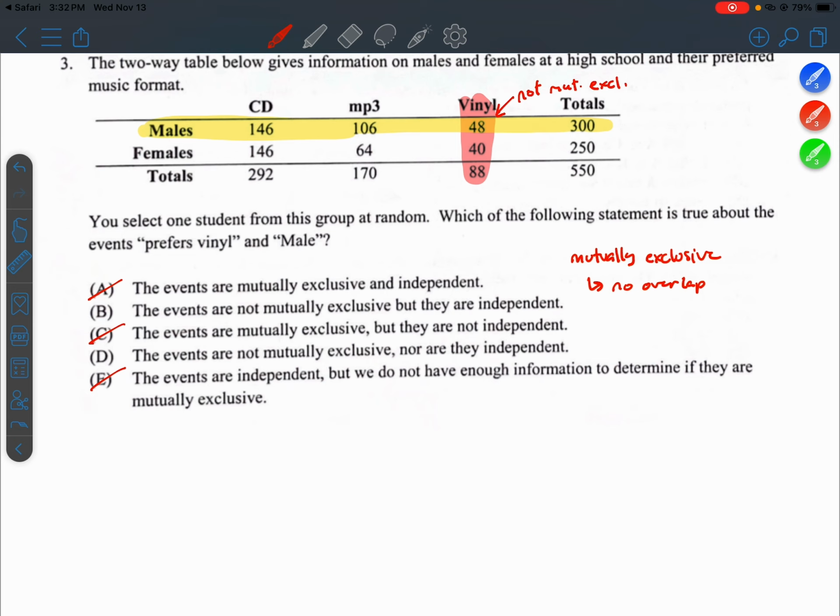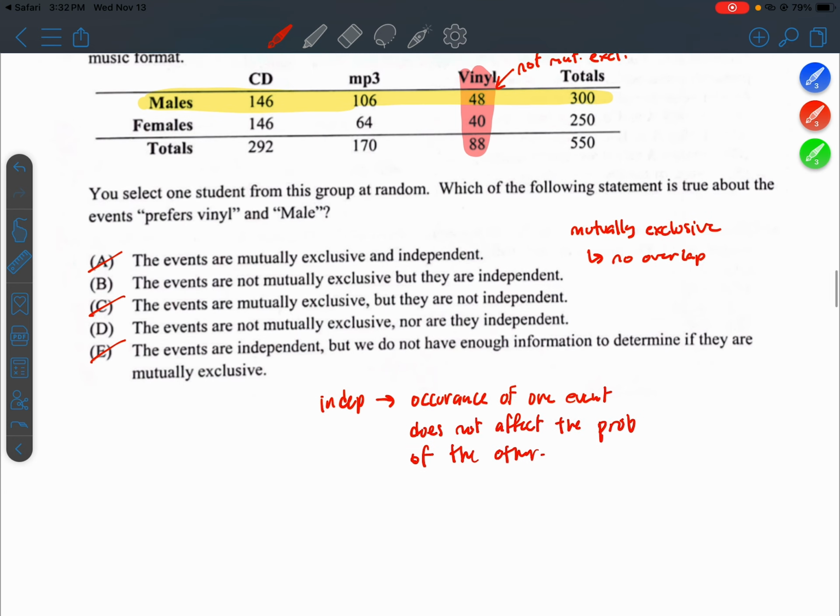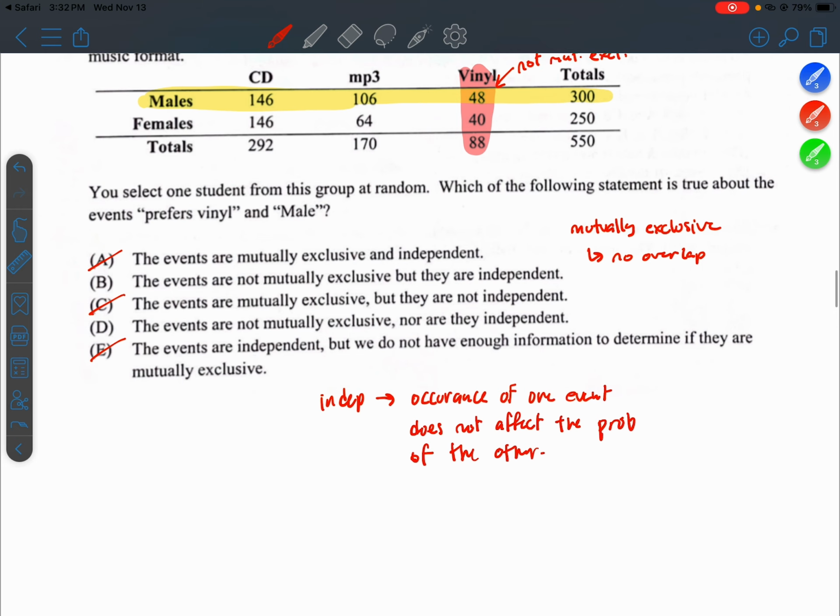Now, independence, maybe we can write it down here. Independence means that the occurrence of one outcome or one event does not affect the probability of the other. So we can check this by calculating a couple different probabilities.